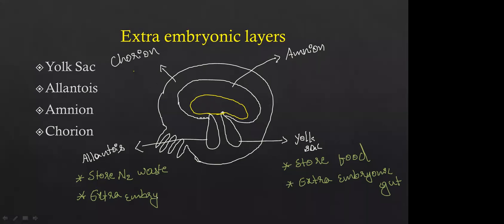So this allantois is going to purify the blood or purify whatever is in the fetus, and then the nitrogen which is eliminated is going to be stored in the allantois, and then it is given out to the maternal body. Okay, it is going to act as an extra embryonic kidney. Okay, and the next one is the amnion. Amnion is the third layer in the extra embryonic layers which is present around the fetus.